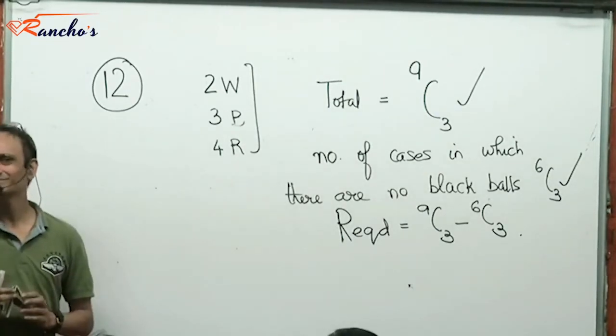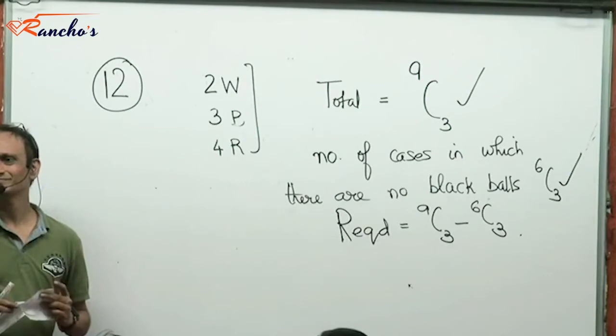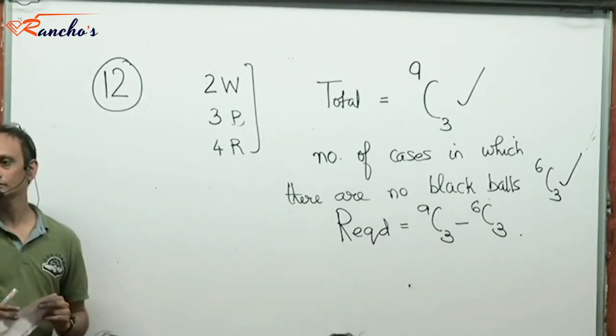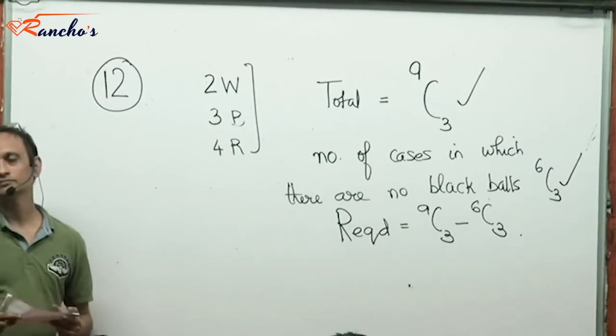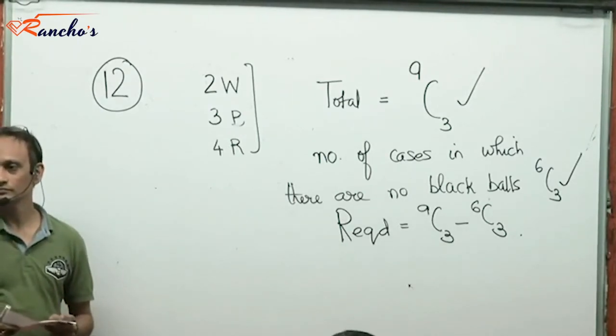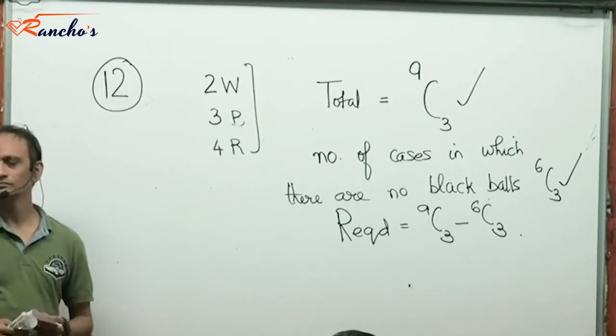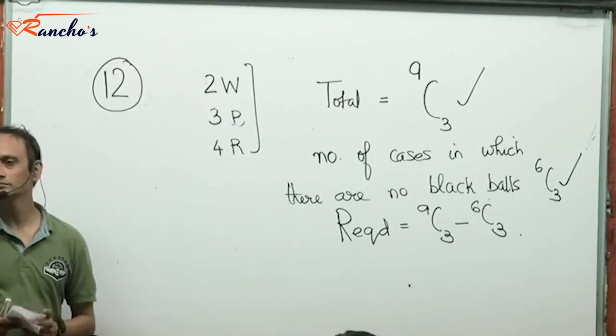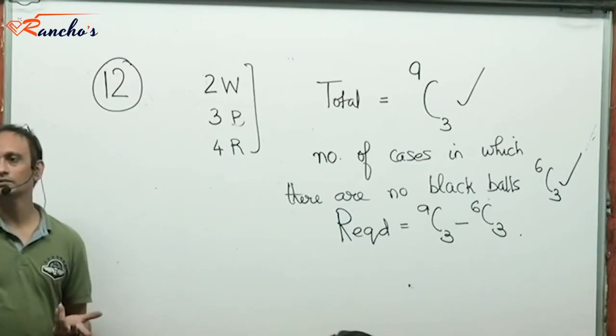Why? Like we keep 1 black ball and dump this. Then you have to select 2 balls from the remaining 8 balls. So that can be done in 8C2 ways. Okay, so that should be the answer. Could be.